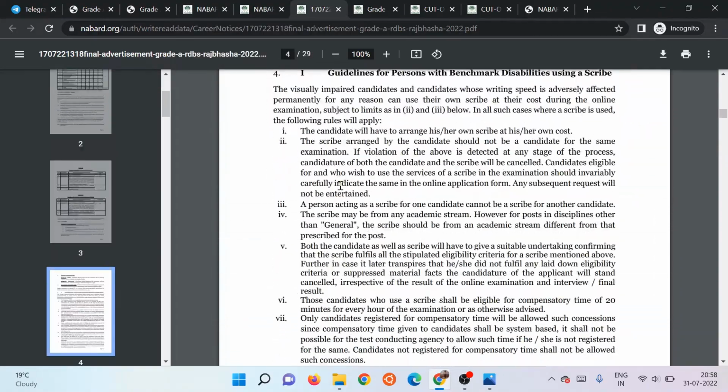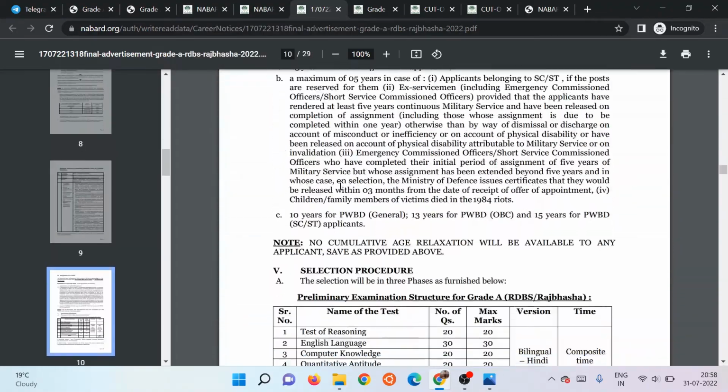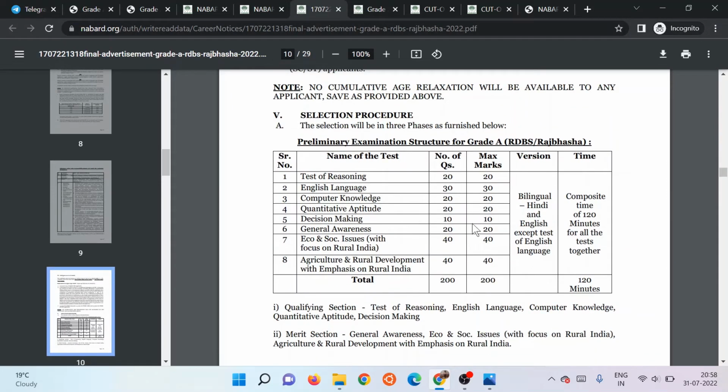So in prelims, there's a composite time of 120 minutes, and there's no sectional time, but there is sectional cutoff, and these three are the merit sections. These three sections will decide if you are going to qualify prelims or not, and in these five sections, you have to clear the sectional cutoff. So I would suggest that you start with these three, complete them, and then start and finish these five sections.